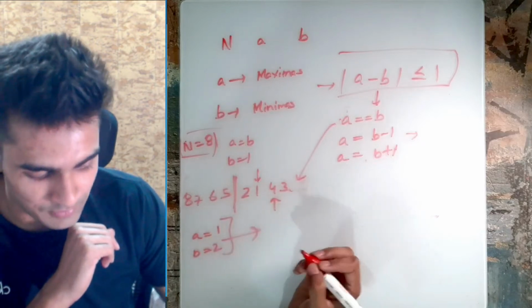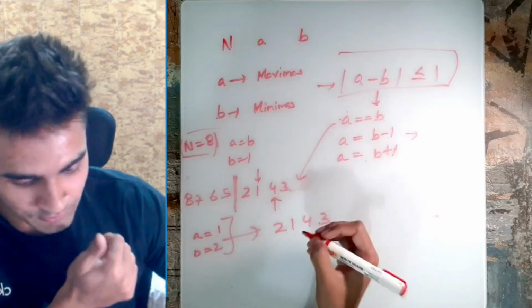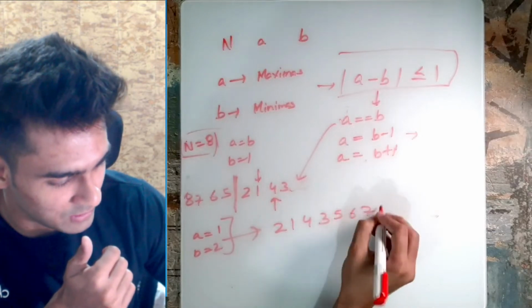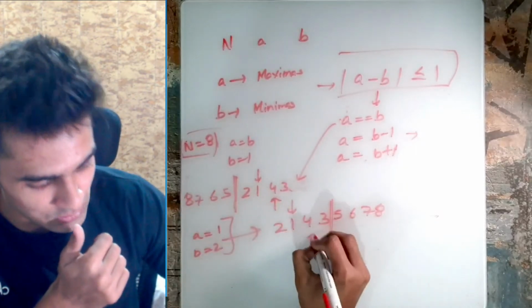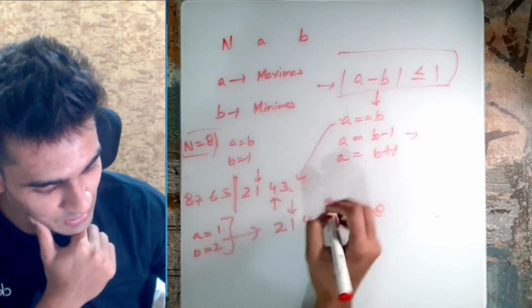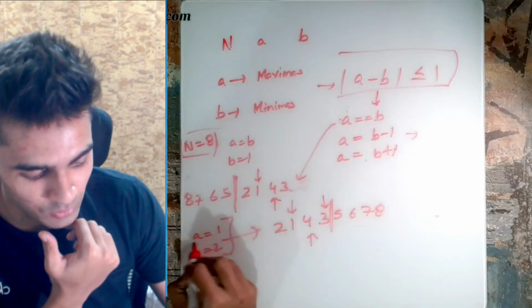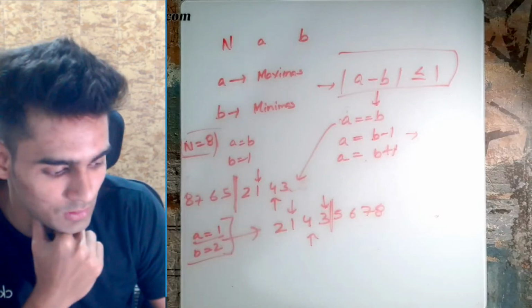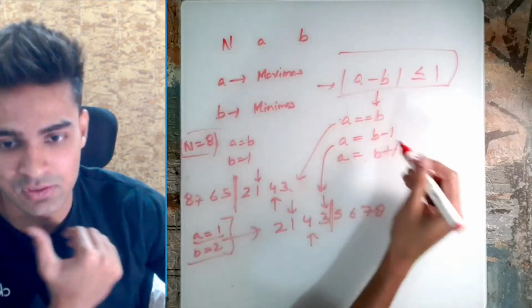A solution for this would be 2 1 4 3, and then we write the rest of the numbers 5 6 7 and 8. You can see 1 is a minima here and 3 is a minima here and 4 is a maxima here. So we have 2 minimas and 1 maxima. This is the case when a is equal to b minus 1.